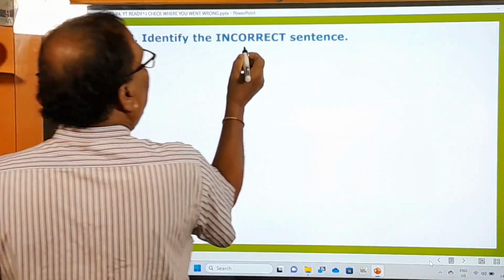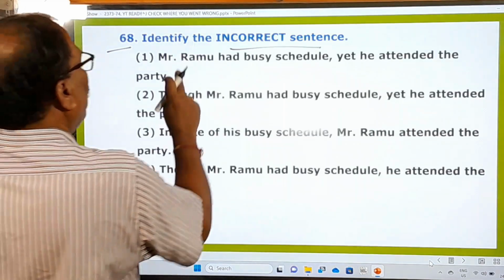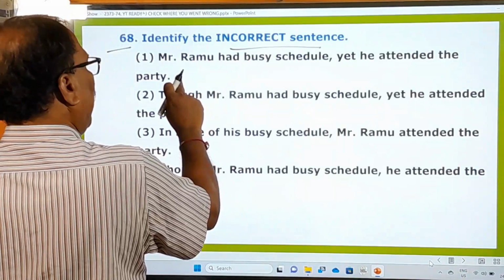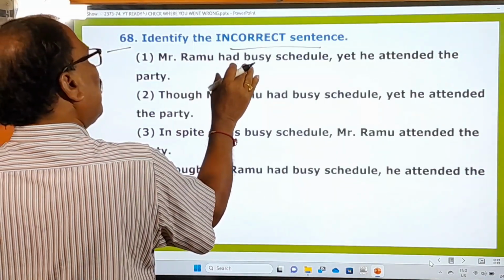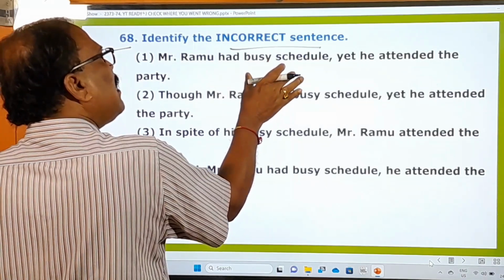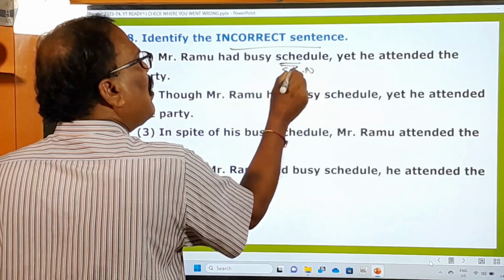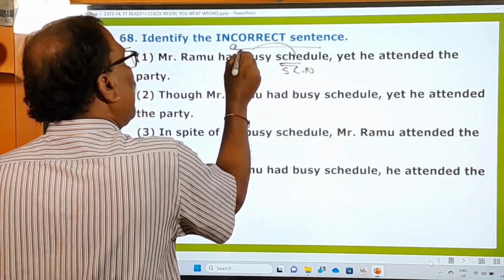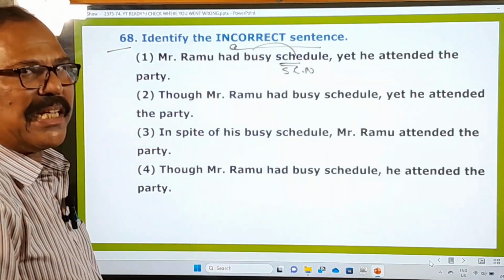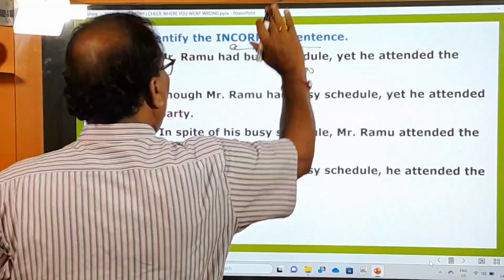68th one. Identify the incorrect sentence. Mr. Ramu had busy schedule, yet he attended the party. Of course, it is correct, but grammatically it is not 100% correct, because schedule is a singular countable noun. So before that, we must use a: Mr. Ramu had a busy schedule. That should have been like that, but in the examination it is not given, so they have ignored that. Leave it.